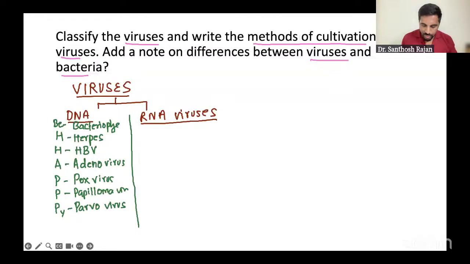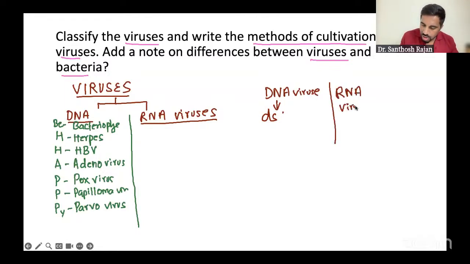So in RNA, before classification, a little bit more about DNA viruses. You should know all the DNA viruses are double stranded. DNA viruses are always double stranded. And your RNA viruses are usually single stranded. You're going to write this one.